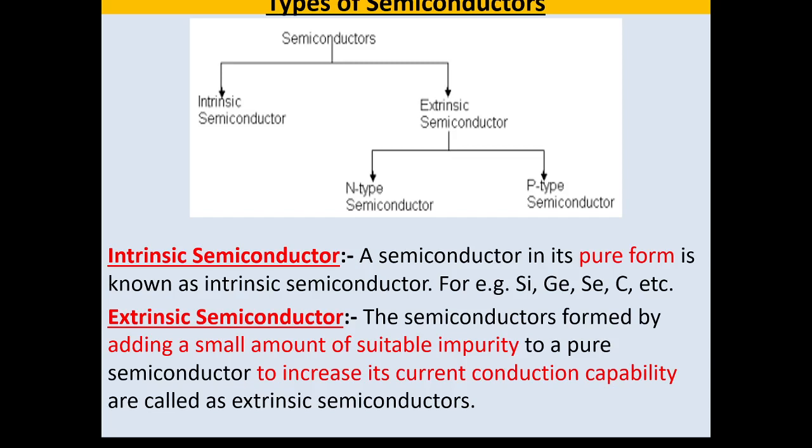Broadly, a pure semiconductor is called an intrinsic semiconductor, and a semiconductor formed by adding suitable impurity to it so that its current carrying capacity is increased is called an extrinsic semiconductor.